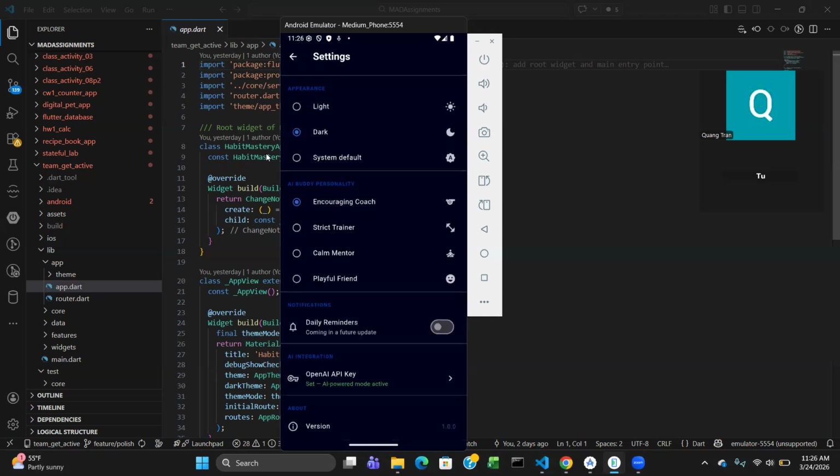And for our AI buddy personalities, we have four different modes. We have an encouraging coach, a strict trainer, a calm mentor, and a playful friend. These affect the tonality and how firm they are on you completing your habits. But just for this demo, I would just demonstrate the encouraging coach.